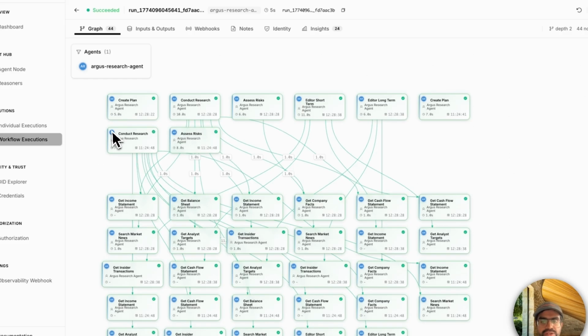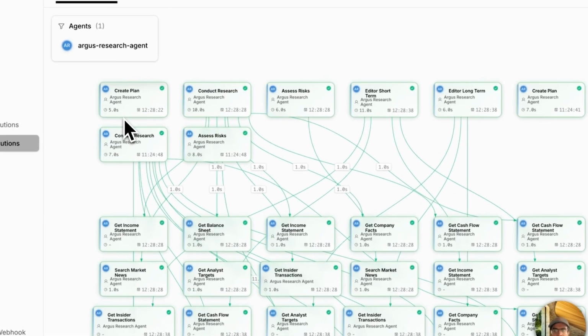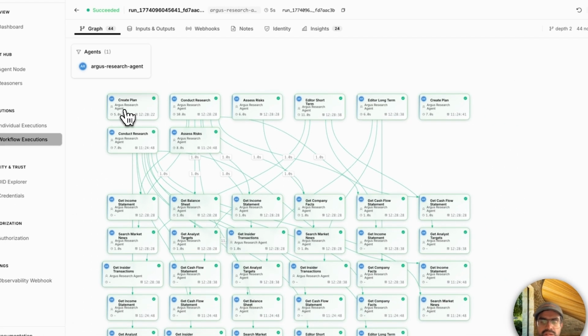Now, every node that you can see here in this particular graph acts like a window into the agent's internal activity, and you can inspect the execution time that basically tells you exactly how long each and every step took to process, the inputs and outputs, which is the raw data transferred between the agents, ensuring transparency in the reasoning process. And you can also do skill tracing, because every skill, which is a deterministic function which is called by an agent, is displayed as a child node, showing you how intelligent reasoners leverage specific tools to complete their individual task.